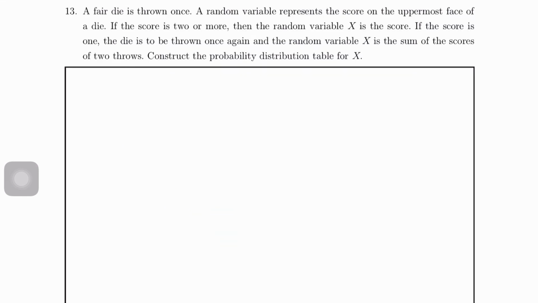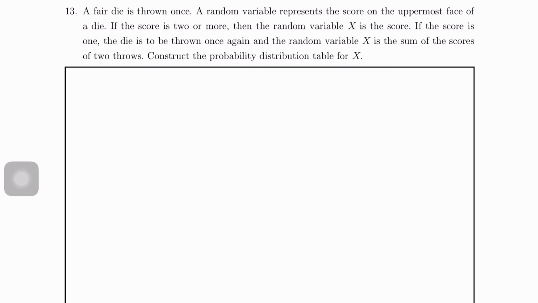A fair die is thrown once, and a random variable represents the score on the uppermost face of the die. If the score is 2 or more, then the random variable x is the score. If the score is 1, the die is to be thrown once again, and the random variable x is the sum of the score of two throws. Construct the probability distribution table for x.